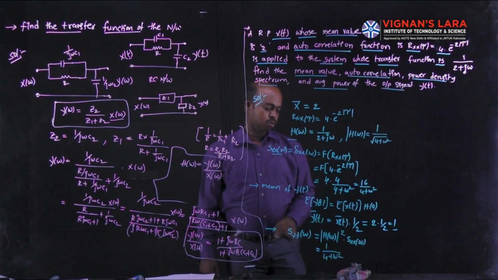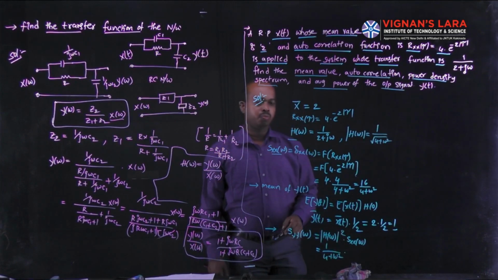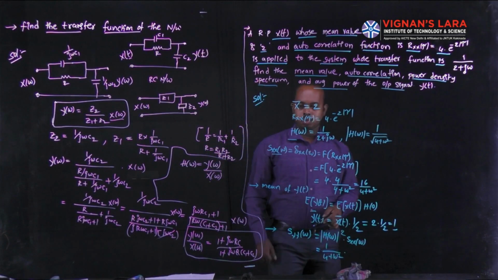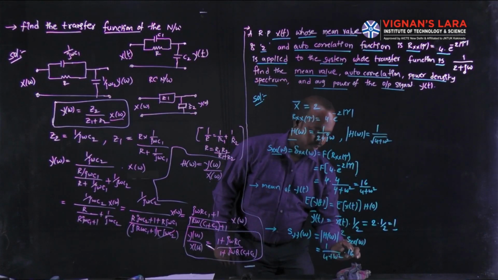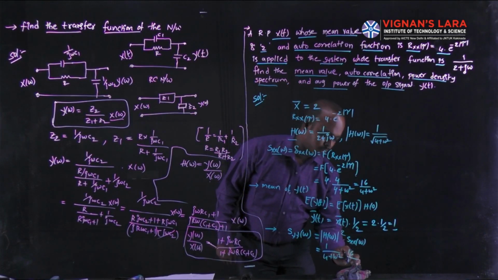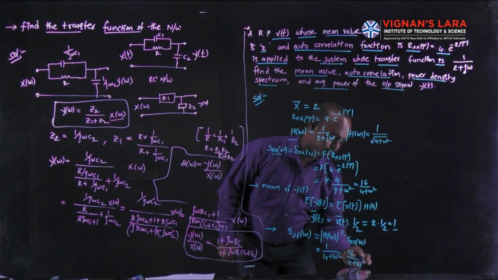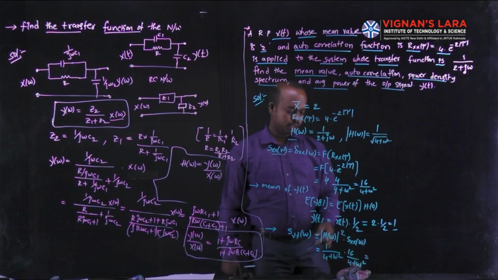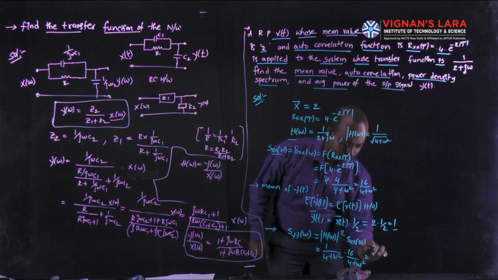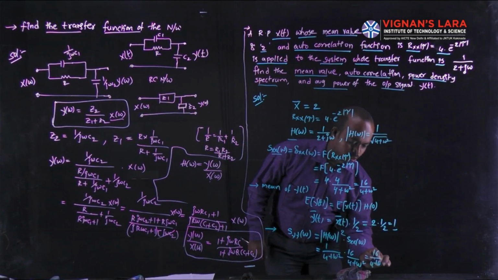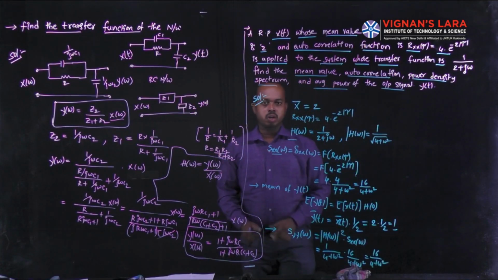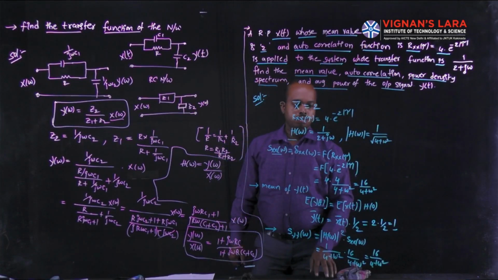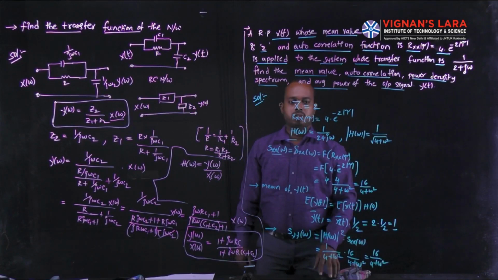Into this, we already obtained the power spectrum density as 16 divided by 4 plus omega square. After multiplying these two quantities, we obtain 16 divided by (4 plus omega square) squared. This is the final result for the power density spectrum.